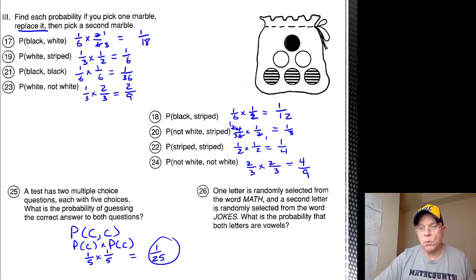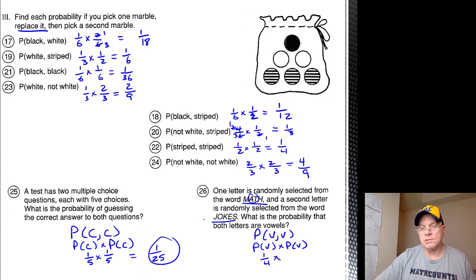Number 26. One letter is randomly selected from the word math, like Scrabble tiles, and a second letter is randomly selected from the word jokes. What is the probability that both letters are vowels? Probability of vowel is equal to probability of vowel multiplied by probability of vowel. Probability of vowel for math is only 1/4. There's only one vowel, the A, 4 letters to choose from.